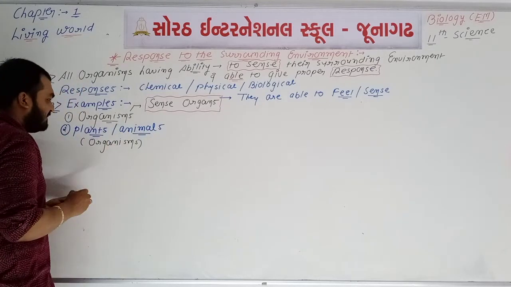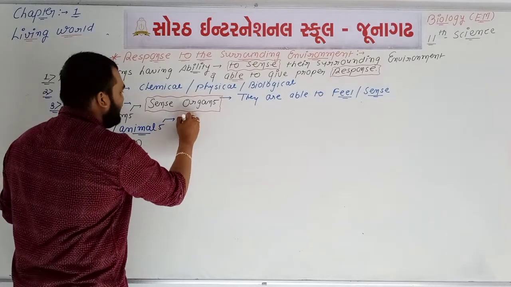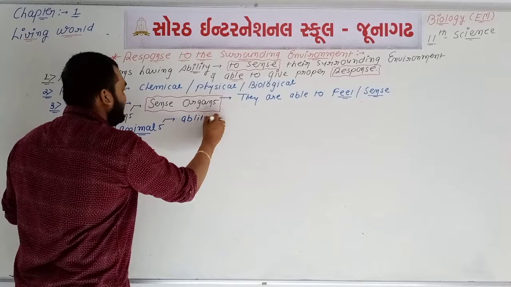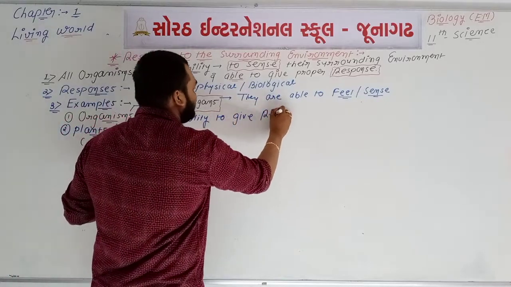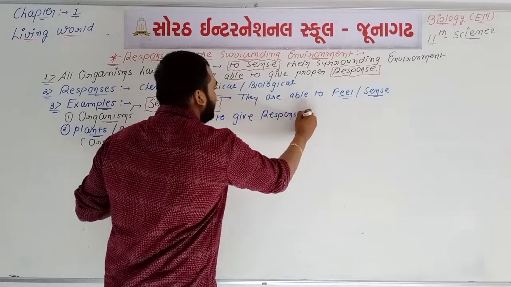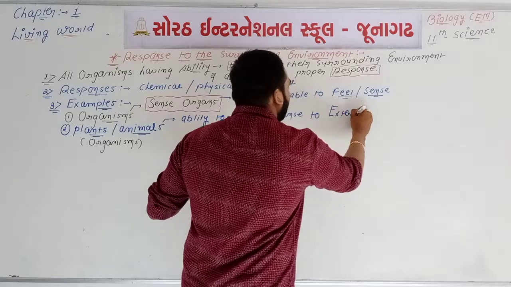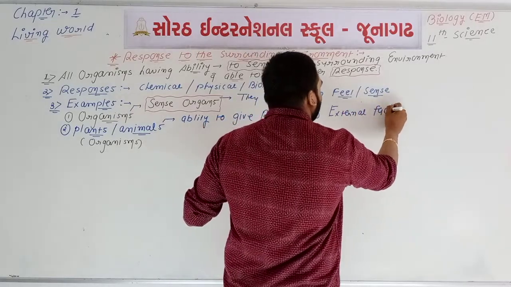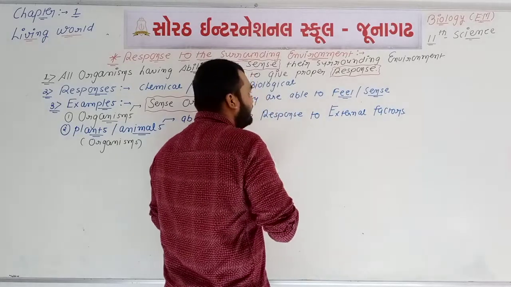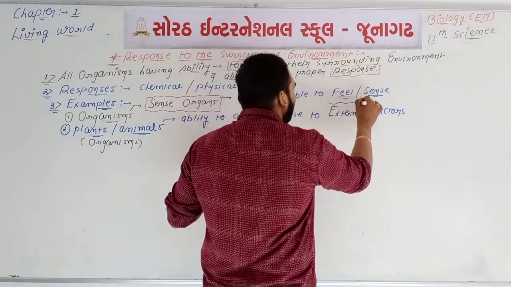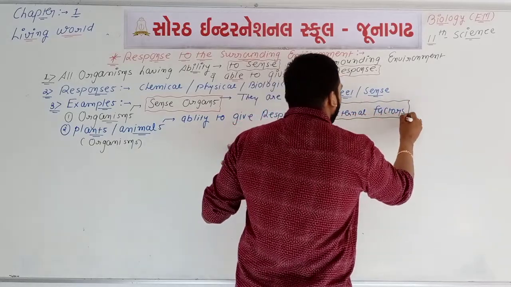All types of plants and all types of organisms have the ability to give response to the external factors. Okay, so now we have the new word. They are able to feel, or sense, or give response to the external factors.